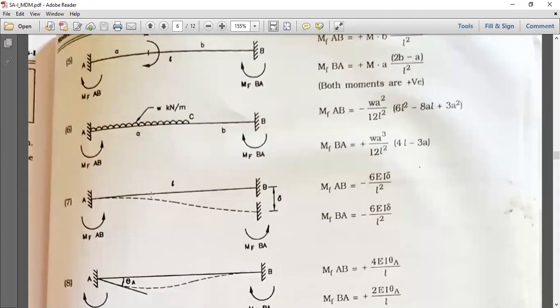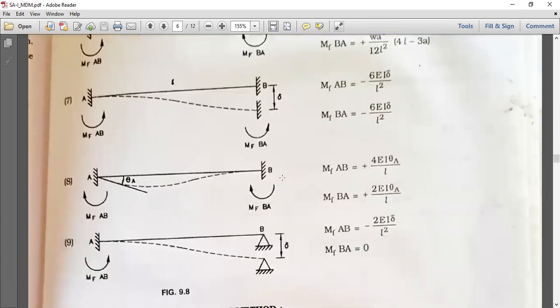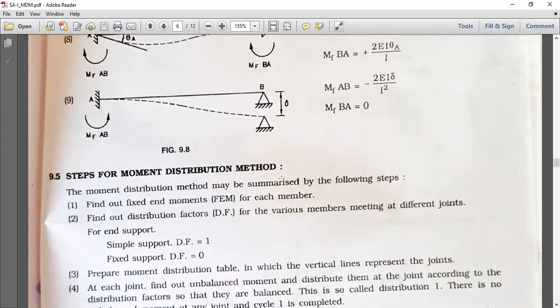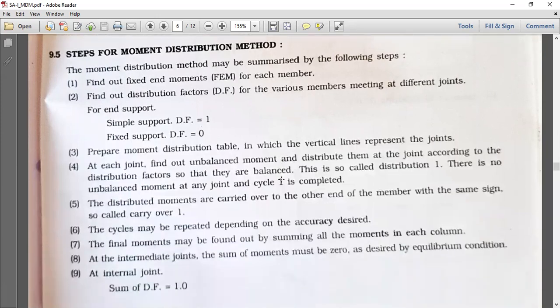Similarly, beam 6, for a beam with UDL loaded up to more than half portion of the beam, MFAB is equal to minus WL square by 12L square into 6L square minus 8AL plus 3A square, and for MFBA there is a similar expression. These are the main equations we need to memorize and they are very important for the examples.